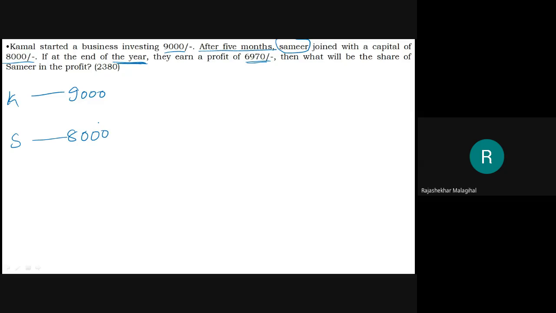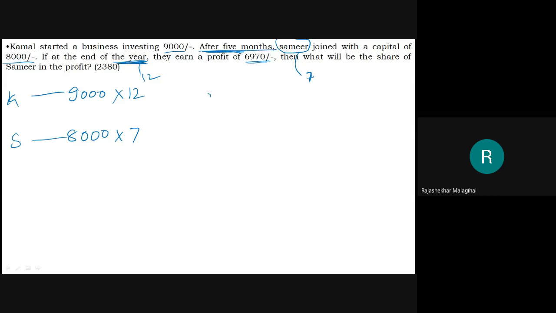Okay. Next, Komal invested 9,000 rupees, and after 5 months Samir invested. After 5 months Samir invested means in 1 year, 12 months, Samir invested for 7 months, because 7 plus 5 is 12. Therefore, Samir's amount will be multiplied by 7. Then what about Komal? Komal's amount will be multiplied by 12, because all 12 months Komal was there.